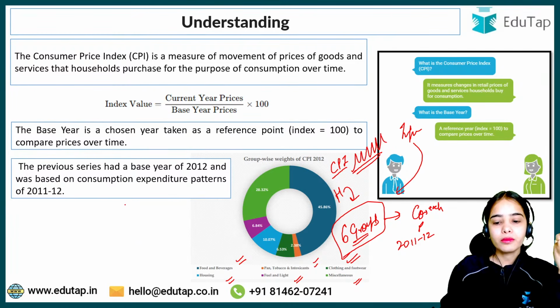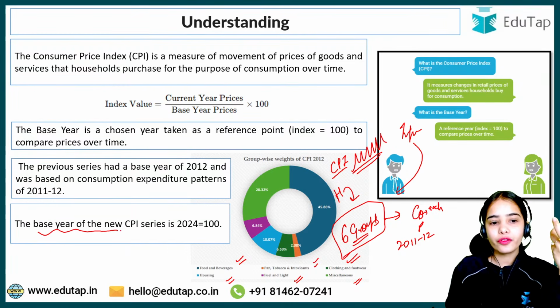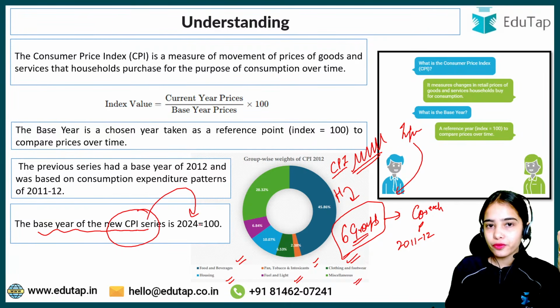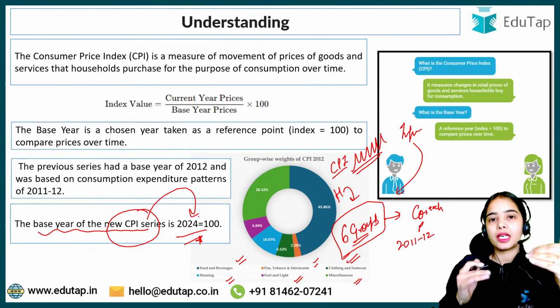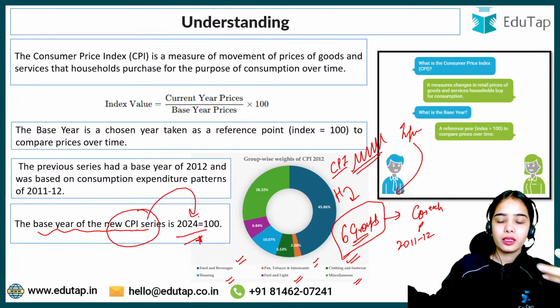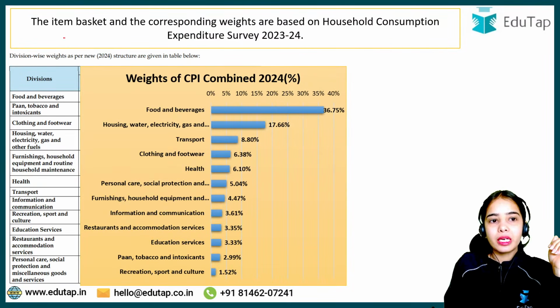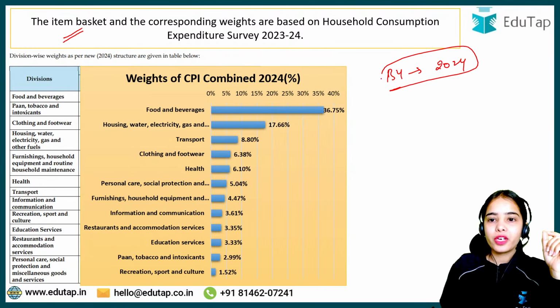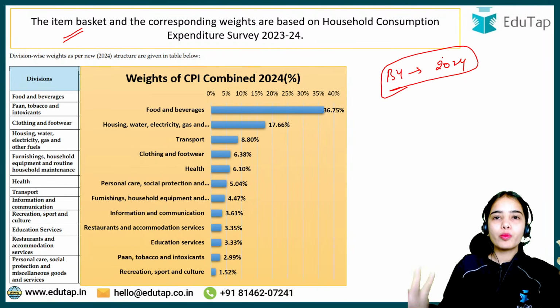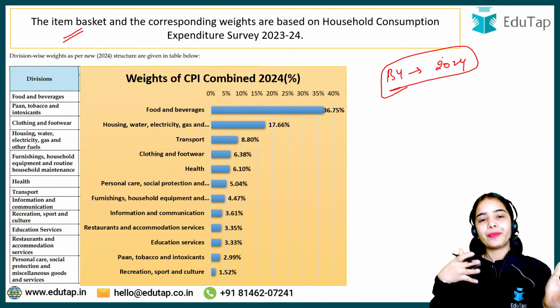Now it has been said that the base year of the new CPI series is 2024. That is, a newer period has been taken as the reference point to compare the coming years. If the base year has changed to 2024, we are focusing on a more recent base year.